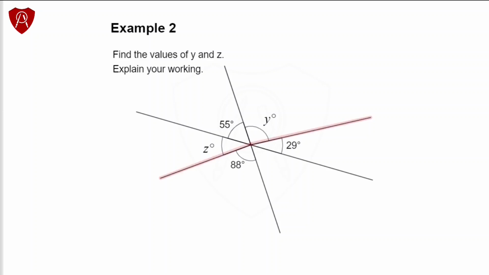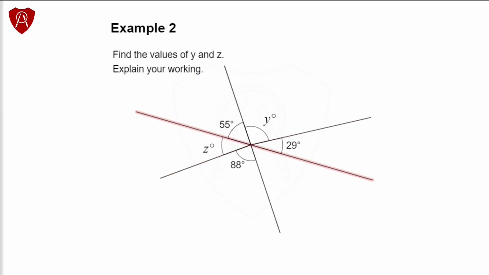If we highlight this line, we can tell it is not straight. If we were to do this on a piece of paper, we would use a ruler to be sure that this is not a continuous straight line. So we cannot apply the vertical angles at that point. But there is a way out.